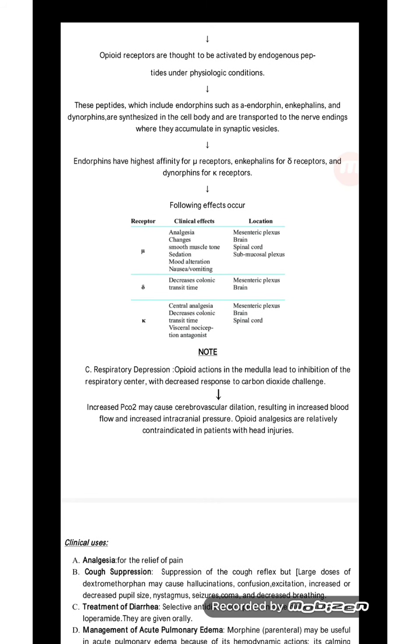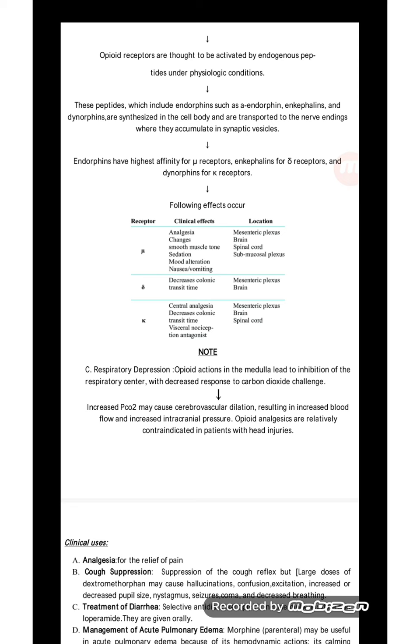Respiratory depression. Opioid action in the medulla leads to inhibition of the respiratory center with a decreased response to carbon dioxide challenge. Whenever the partial pressure of carbon dioxide increases, the signal goes to the medulla, which increases the respiratory rate and balances the partial pressure of carbon dioxide and oxygen within the body. But when the opioid is given, it inhibits the respiratory center, due to which the carbon dioxide level increases.